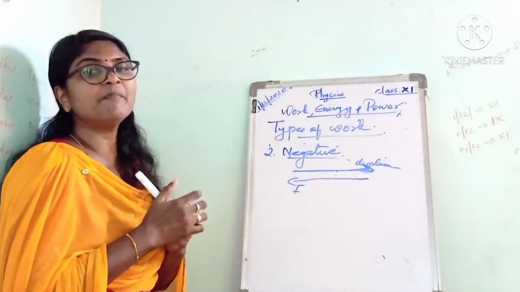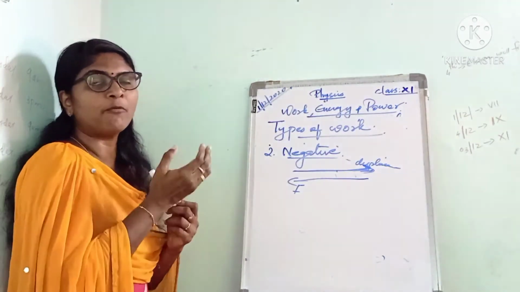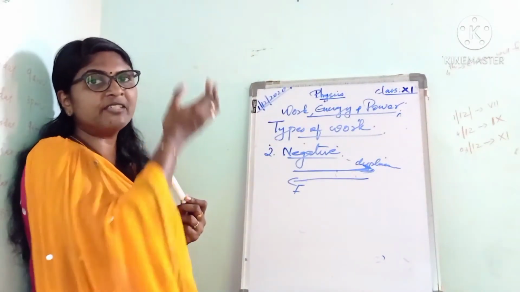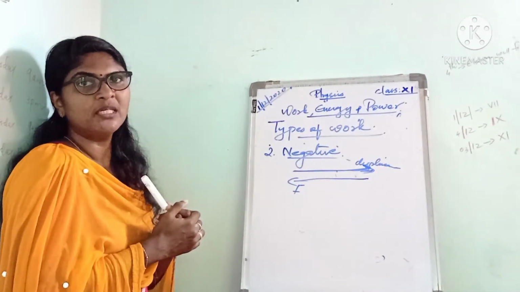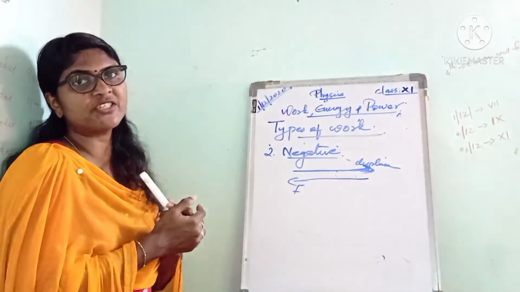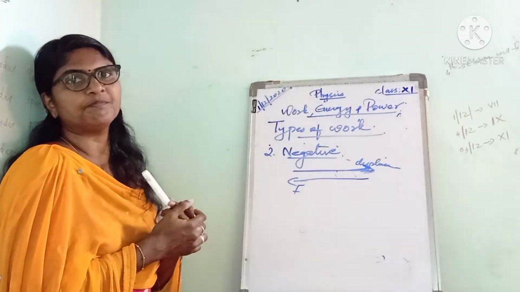Here the work done by the gravitational force in this case is negative. When the object is thrown upward, it moves in the upward direction, but the gravitational force is in the downward direction. So here the force and displacement are in opposite directions, so the work done by the gravitational force is negative.